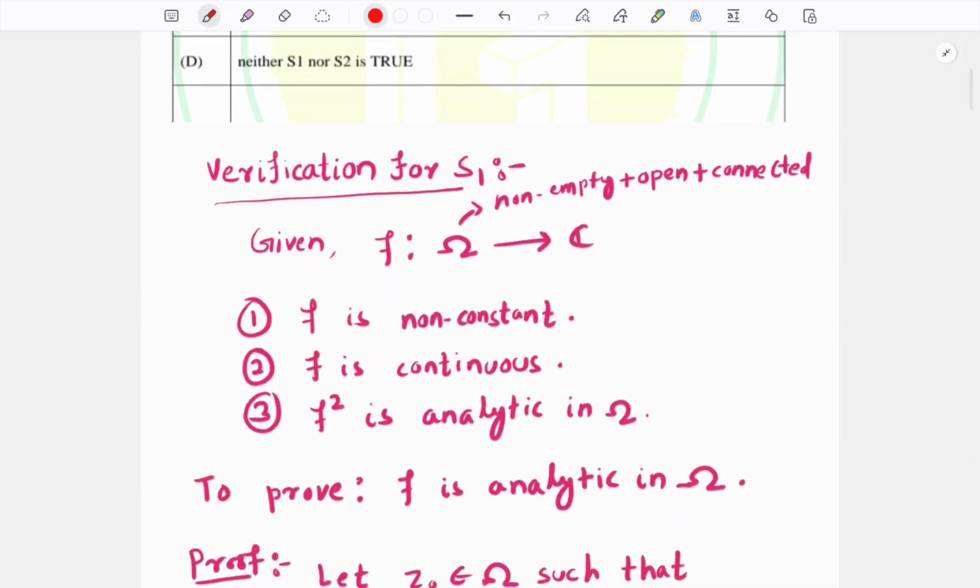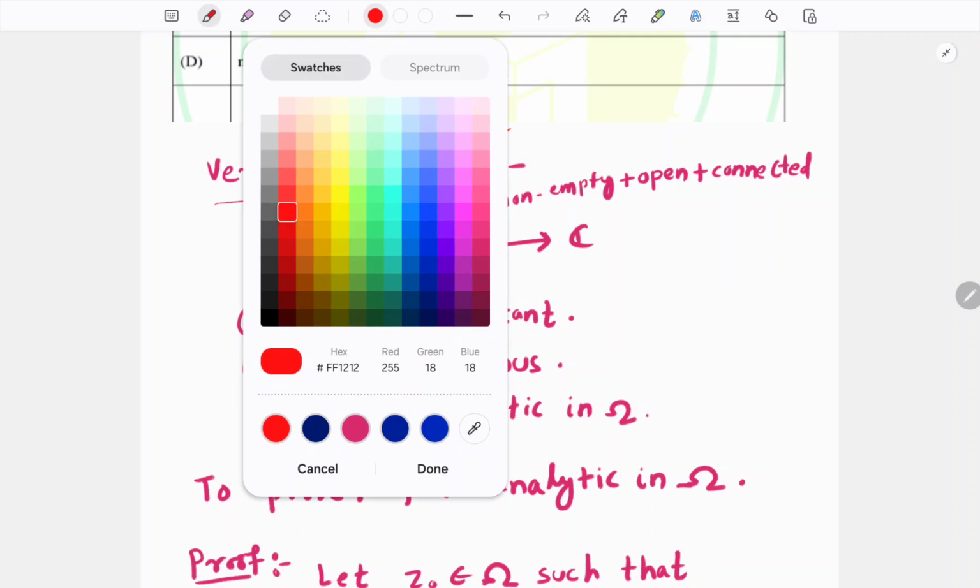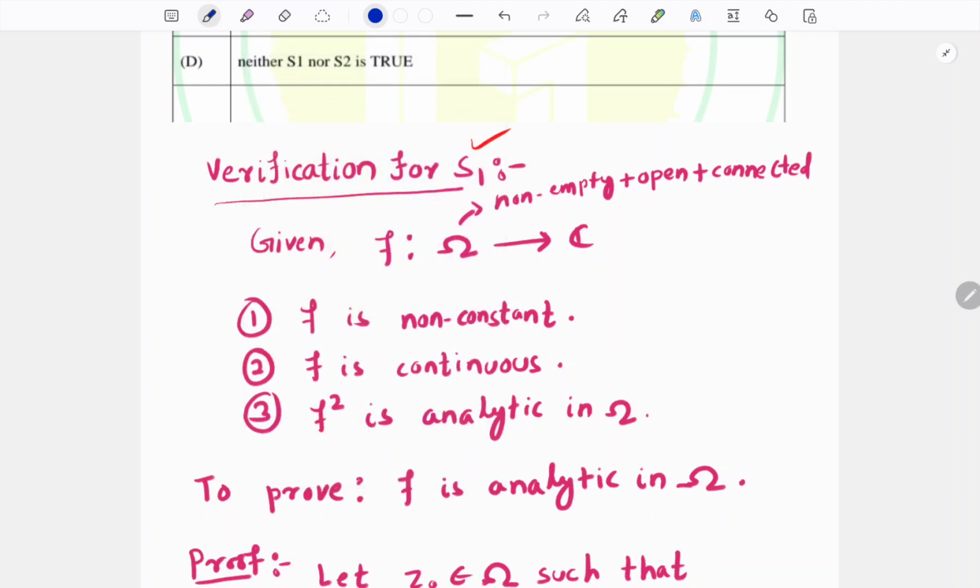We are verifying S1: if f is continuous and f square is analytic, then we are claiming that f is analytic, and it is a true statement. For the time being, believe me, and I am proceeding to prove this one. Let us prove it. Let me change the color. What is given in the question?